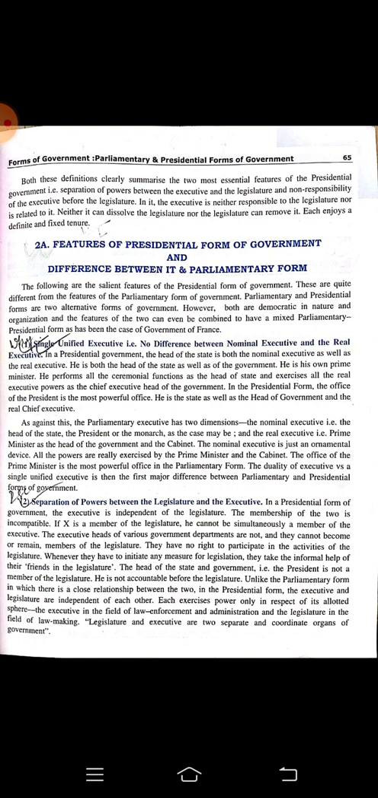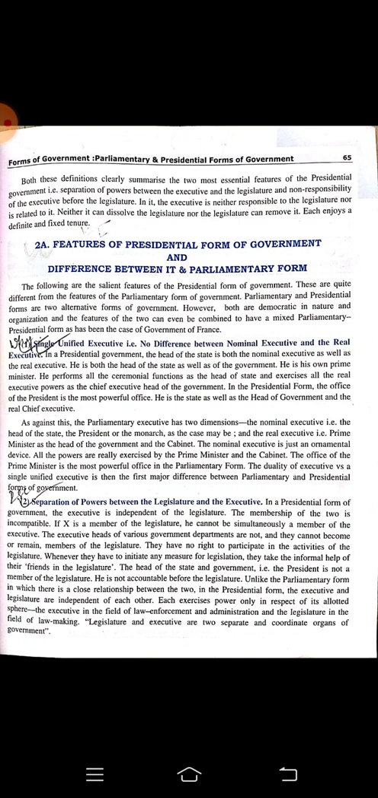Number 2 is separation of power between the legislature and executive. If somebody is a member of the legislature, he or she cannot be a member of the executive. But in parliamentary form of government you will find that the persons who are members of the legislature get selected as the executives. But here the separation of power between the legislature and the executive can be seen.